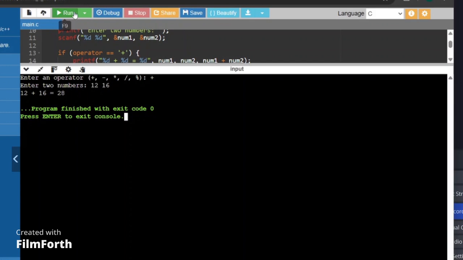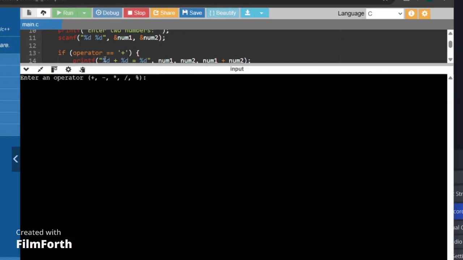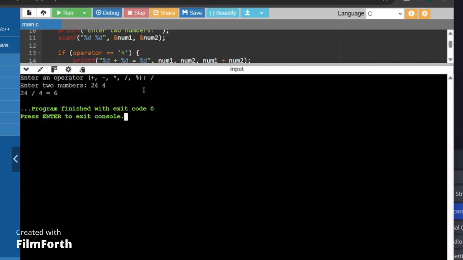So now let us run the program again. Let us take division. Let us input two numbers, like 24 and 4. We get 6. The program finished with execution, so the exit code is 0.